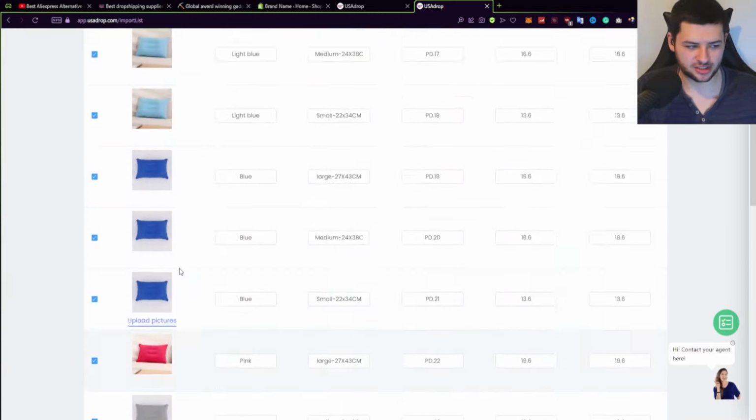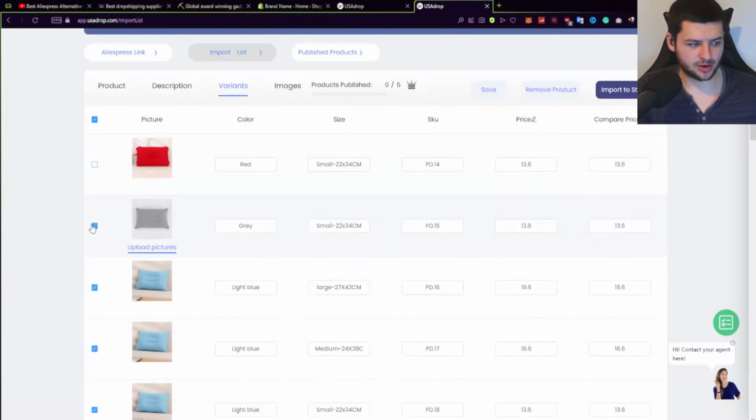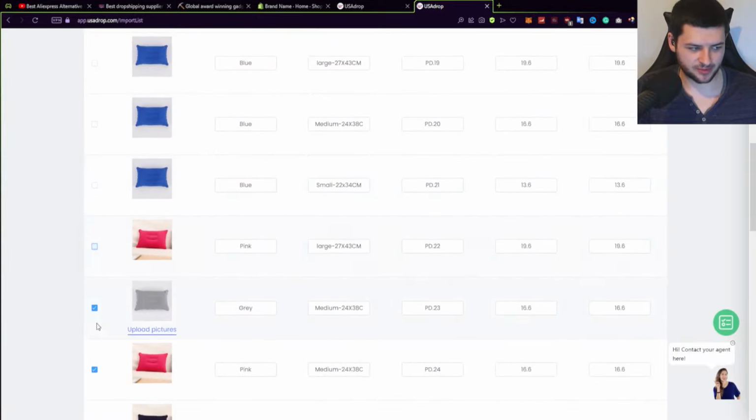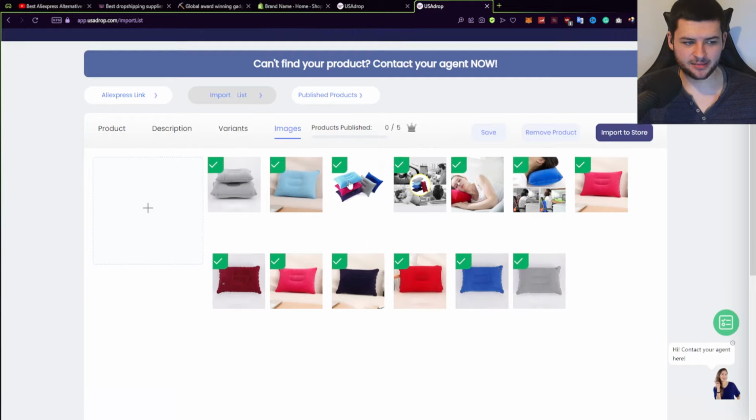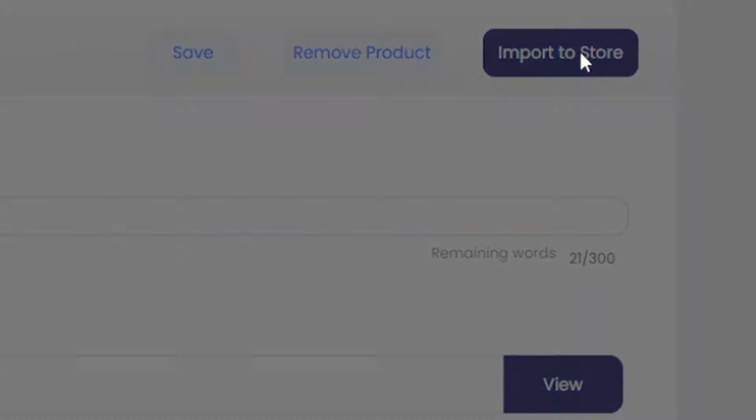So if I only want to select a certain color, and I'm only going to sell the light blue cushion, so I'm going to untick all these different colors which are not light blue, because I only want to sell this for my product because it looks like a clean color, right? Then images is the images you want to import. I've only imported the light blue cushion, so I'm only going to show the images which show the light blue image. Okay, so I'm going to untick all these other images because I only want to show the color that I'm selling. Then press save, and then you want to press import to store.